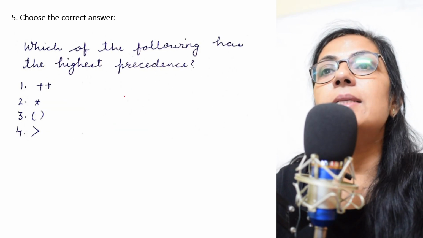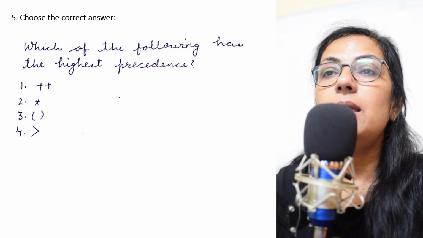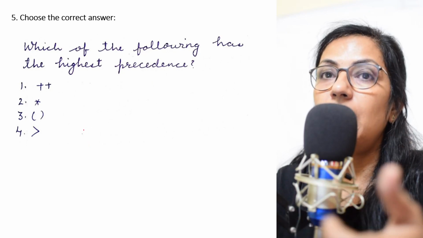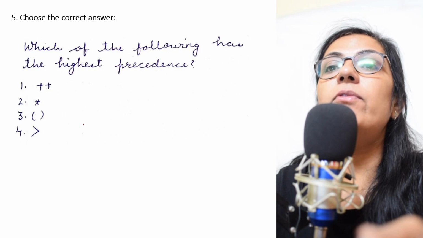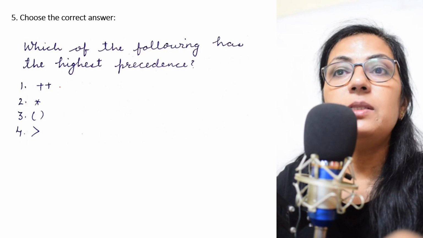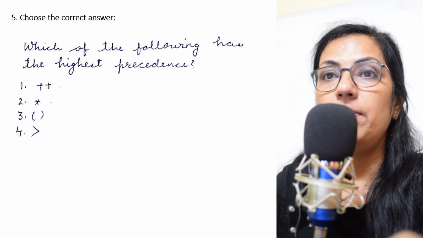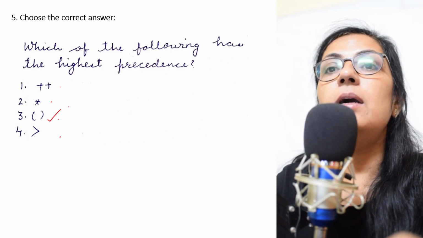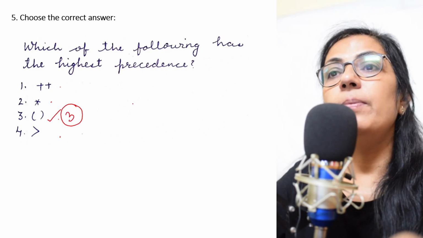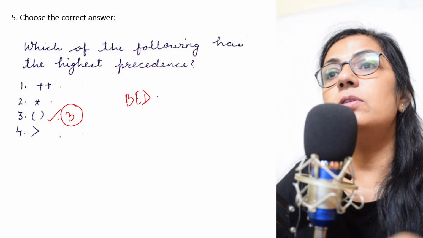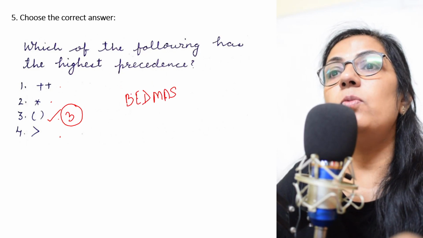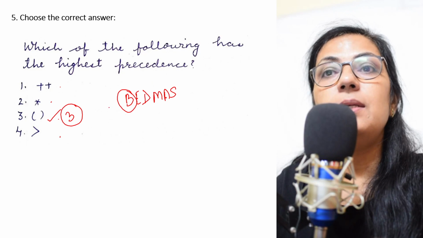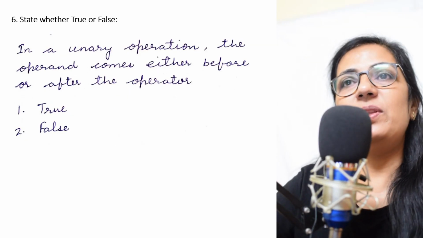Which of the following has the highest precedence? Highest precedence means if all these operators are there in the statement, in the expression, then which one will be executed first? Plus plus, this is unary operator. Asterisk symbol is binary operator. Brackets and greater than is relational operator. Children, here the option 3 is the correct answer. You know that in computer it follows BODMAS. So first, which operator? Bracket is always solved first. So the highest precedence is of bracket. We move on to the next question.